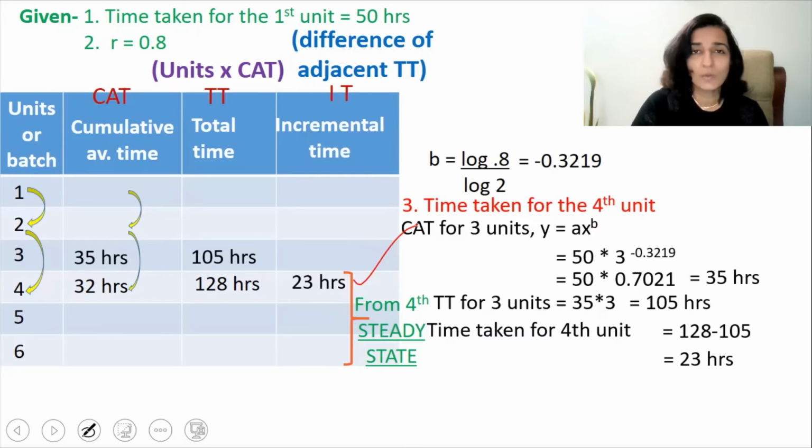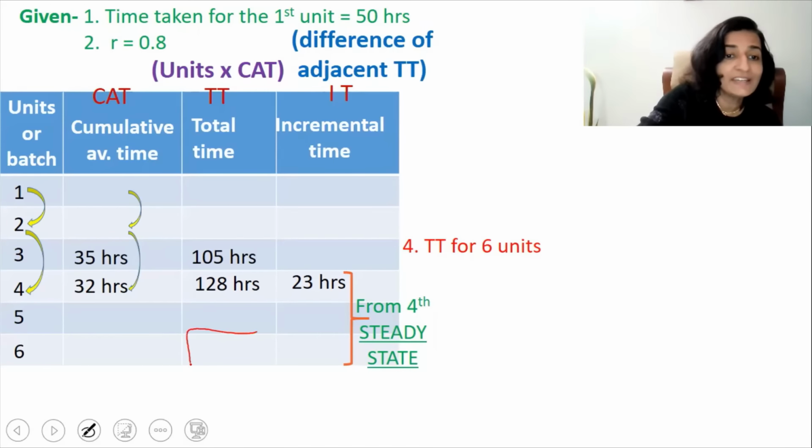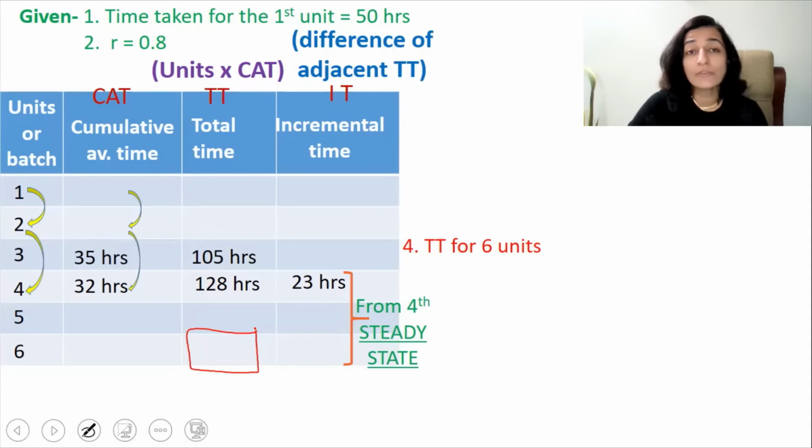Now, the fourth possible question from the learning curve topic is the total time for 6 units. That is, we have to find this figure, total time for 6 units.